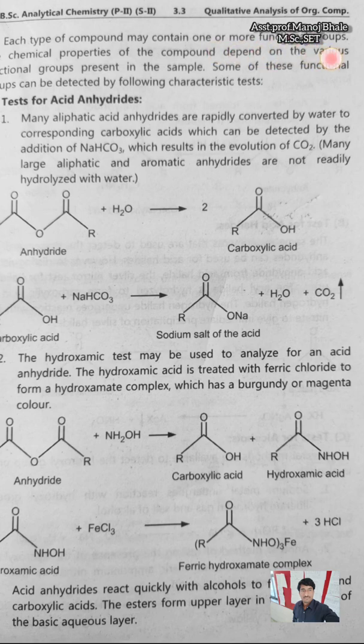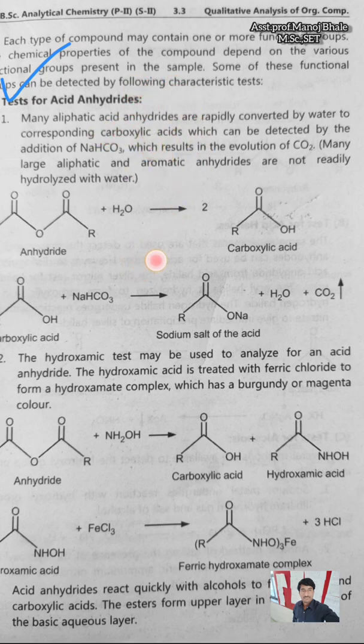So one or more functional groups are present, and the chemical properties of a compound depend on the various functional groups present in the given structure. So there are some functional group determination tests or characteristics given in this point. First one: test for the acid anhydride. How do we determine an acid anhydride?